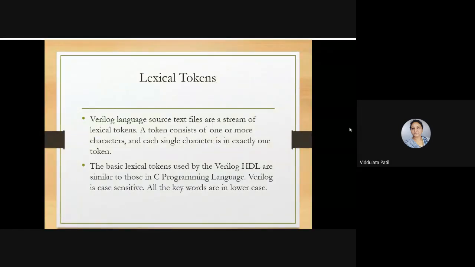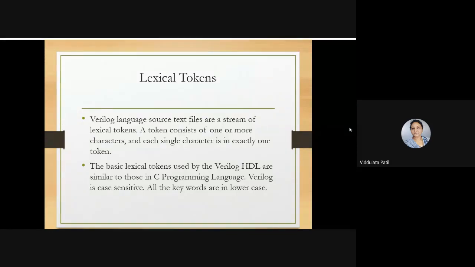Okay, now let us see certain basic things in Verilog. If we look at the lexical tokens present in Verilog, Verilog language source text files are a stream of lexical tokens. That means there will be certain tokens that are used. A token consists of one or more characters, and each single character is exactly one token. The lexical tokens used by Verilog HDL are similar to those in the C programming language.